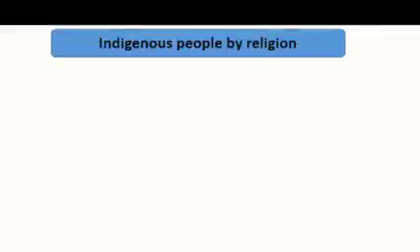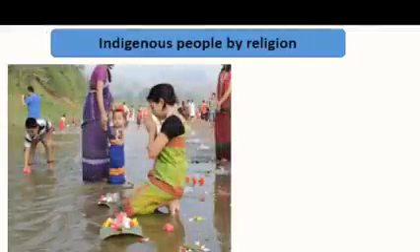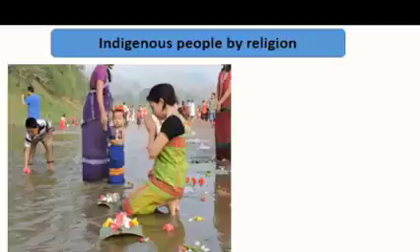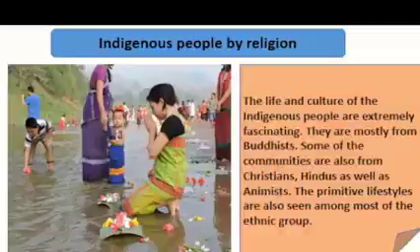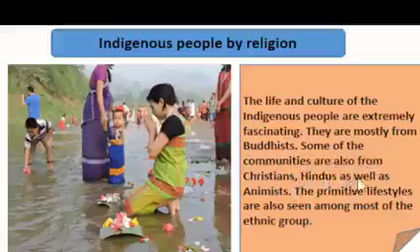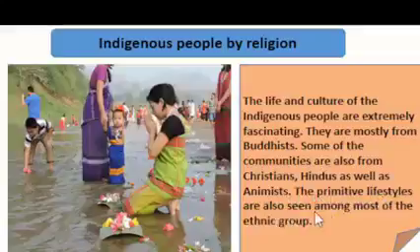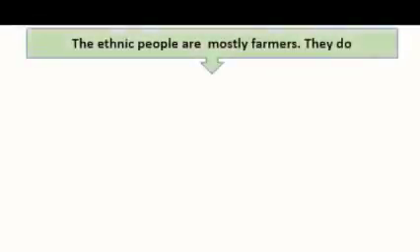So the indigenous people, by religion, you know that most of the people of our country are Muslims, but these people are mostly Buddhists. Some of the communities are also Christians, Hindus, as well as animists. The primitive lifestyles are also seen among most of the ethnic groups. The ethnic people are mostly farmers.